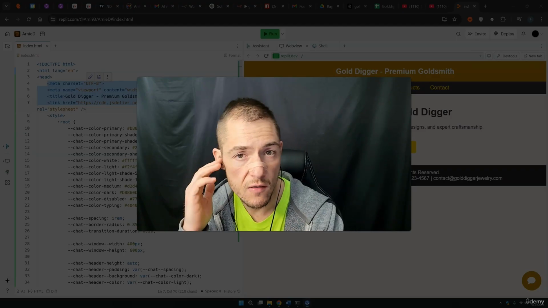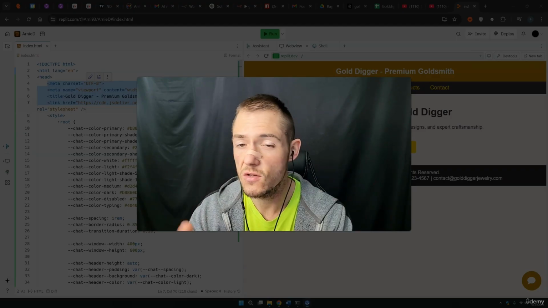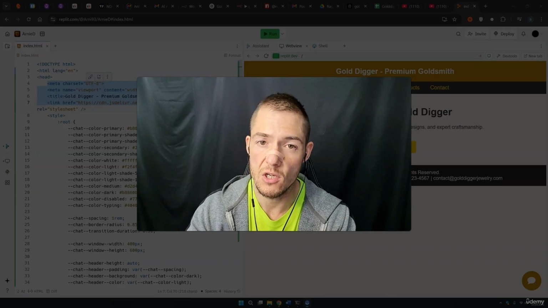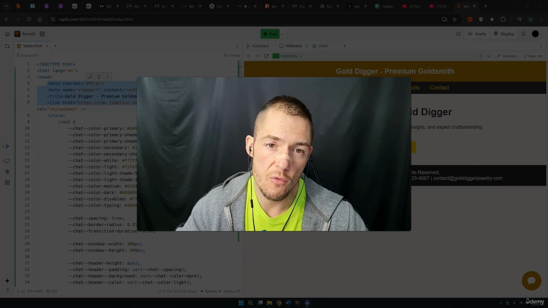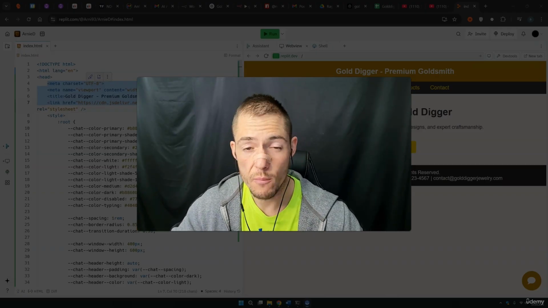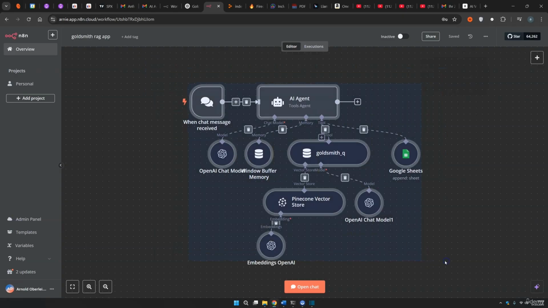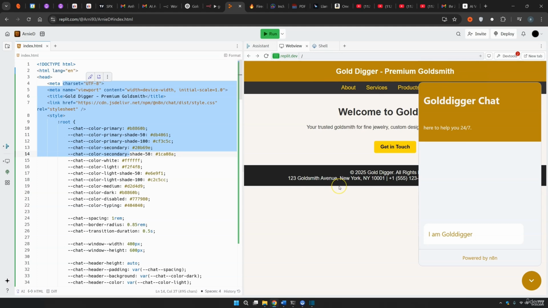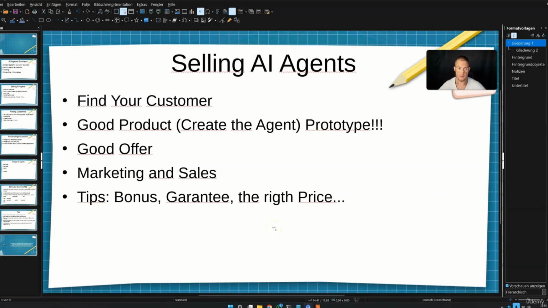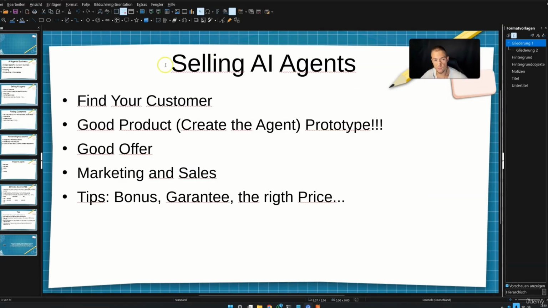Because right now you know exactly how you can build these applications and how you can integrate these applications. And of course you also know how you can match the style of your own webpage if you want to include it in your webpage. You know how to build these applications, you know how to embed them into web pages, so let's just talk about selling them. Generally speaking, you have to do a lot of things in order to make a business out of these. So let's just talk about selling AI agents.